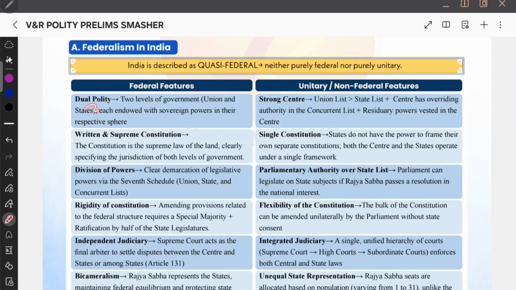So federal feature implies a dual polity. For example, if you are having two things, then you will call it federal. And if you are having a single thing, then it is called unitary. For example, dual polity implies you are having two government levels. One is at the union level and the other government at the state level. So since there are two levels of government, we call it a federal feature, dual polity.